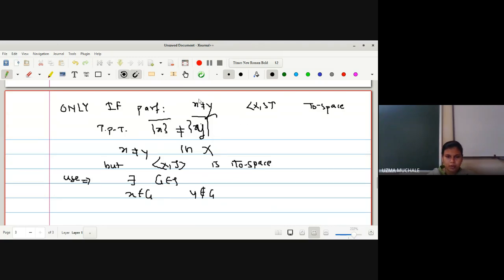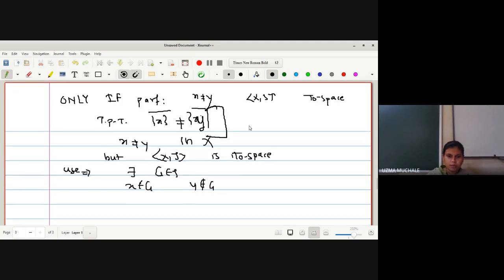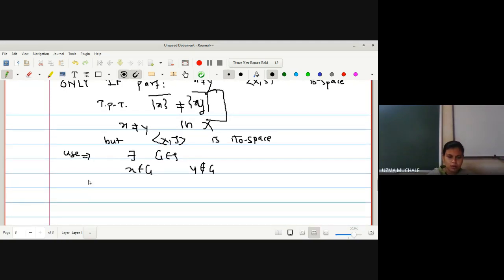To prove not equal is somewhat difficult, no? So what we will do, in another way, I can claim that X is not a limit point of singleton Y. To prove X closure is not equal to Y closure, it means that they have two different limit points.